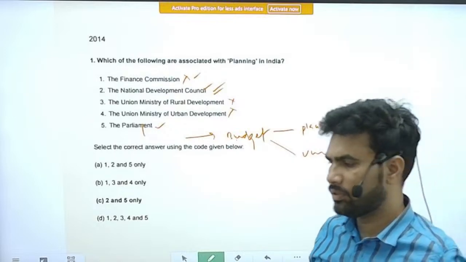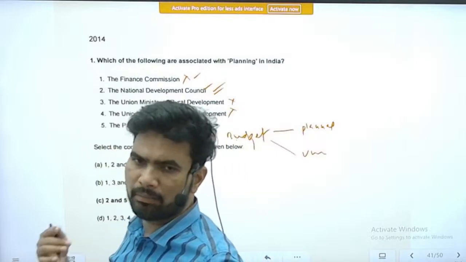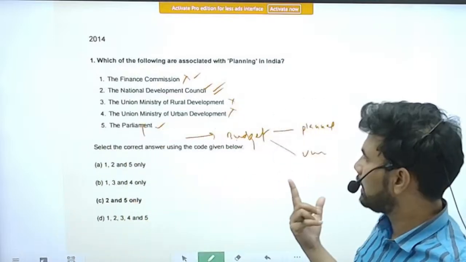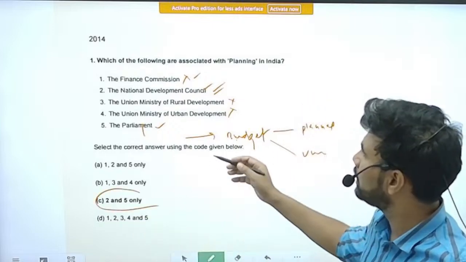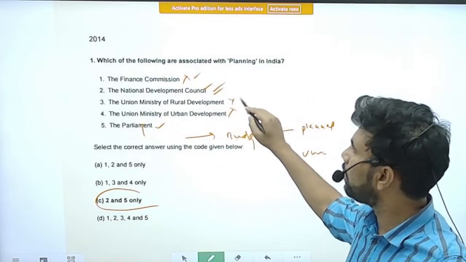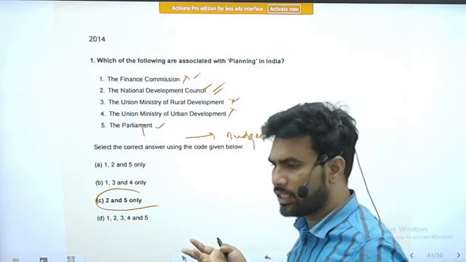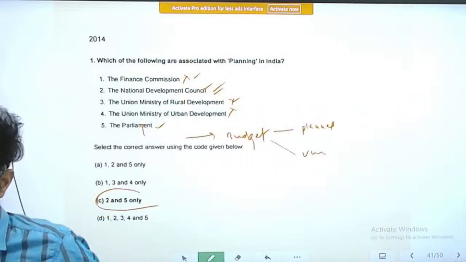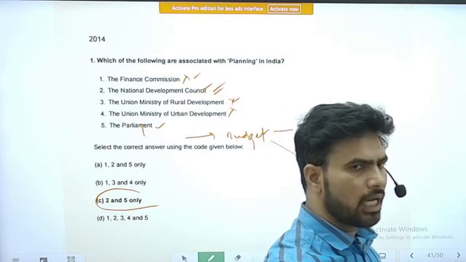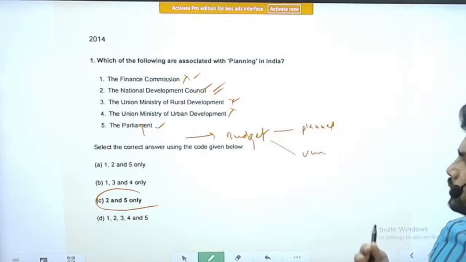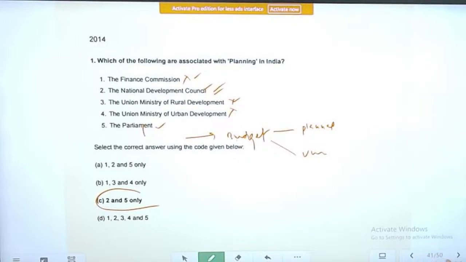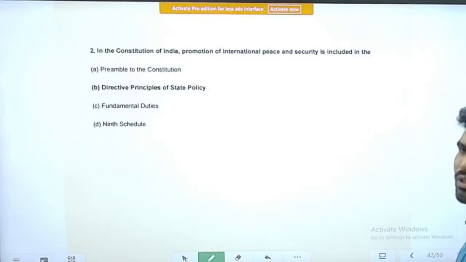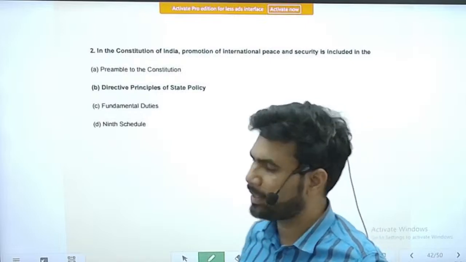Still, if you want me to be frank, I am still having confusion with this question and the answer given by UPSC, because somehow or the other all the ministries take part in the planning, either directly or indirectly. So I am still confused with this question. So you have to face these kinds of questions in UPSC sometimes.